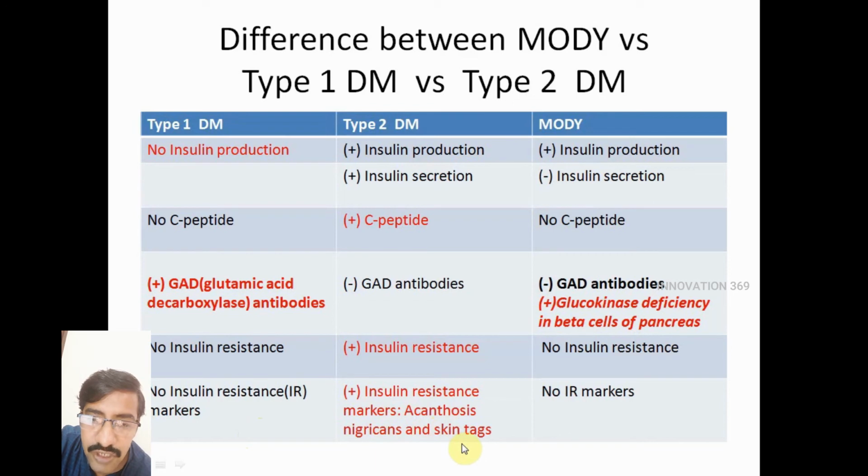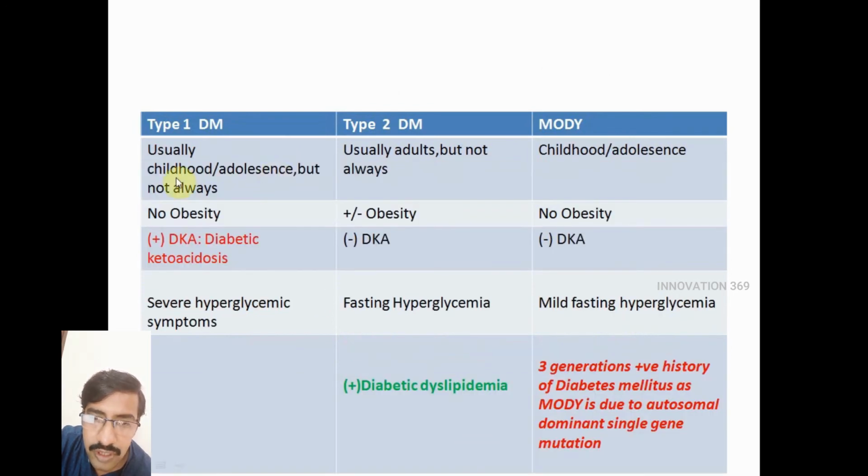Type 1 diabetes usually occurs in childhood or in adolescence, but it can also occur as you grow into adulthood or at an old age even. It's not a guarantee that type 1 is seen only in childhood or adolescence. And in type 2 diabetes, the age of onset is usually adulthood, but you can see it even in childhood also. And in MODY, the problem is only a single gene mutation, an autosomal dominant single gene mutation. You see it usually in childhood or adolescence.